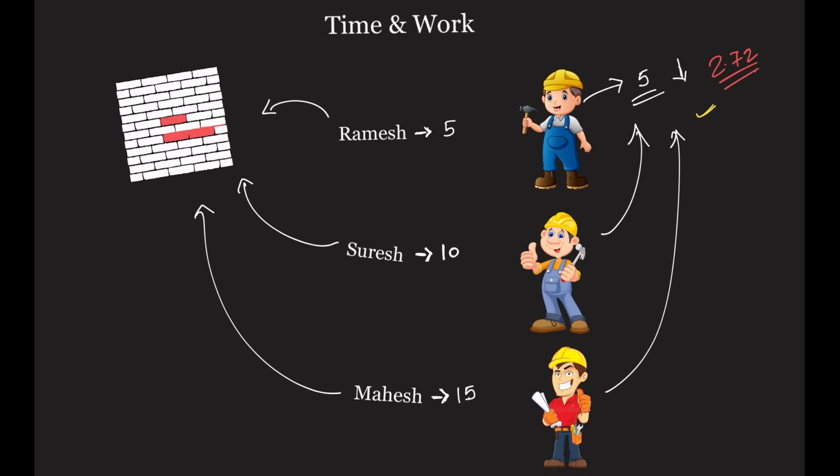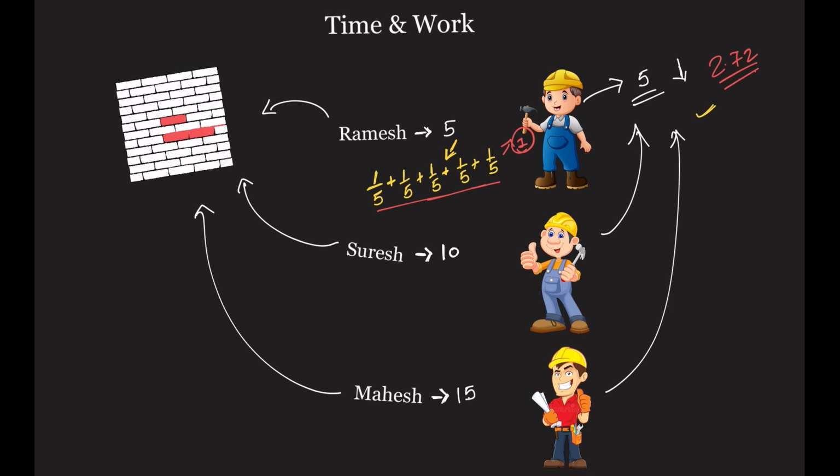Okay, now what's that? So Ramesh could do his work alone in 5 days. So can you say in 1 day he will do 1/5 of the work? Correct. Whatever is the work, he will do 1/5 of that, which means say 20% of the work he will do in 1 day. Second day he will do 1/5, third day 1/5, fourth day 1/5, and fifth day 1/5. So in 5 days if you add all of them, 5 by 5, it will be 1. 1 means the work is completed. In the reciprocal method, the meaning of 1 is that the work is completed.